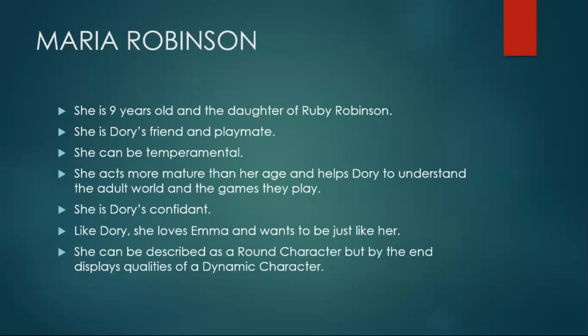Let's move on. Maria Robinson, another child within the story. She's only 9 and is the daughter of Ruby Robinson. She's only 1 year older than Dory. She's Dory's friend and playmate. She can be temperamental. One minute, she is kind and loving to Dory, and then with a switch, she's aggressive